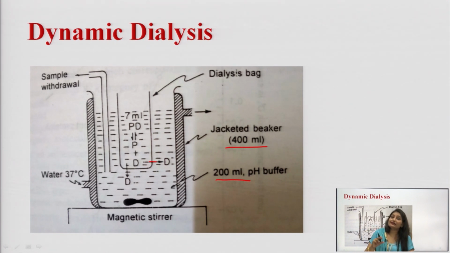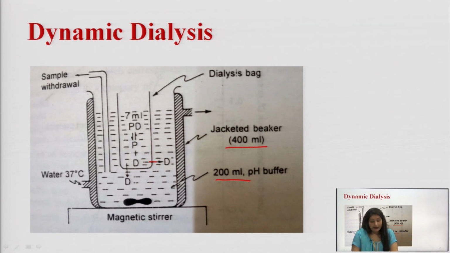To maintain the sink condition, fresh buffer is transferred into this buffer solution, so as to maintain the concentration gradient.